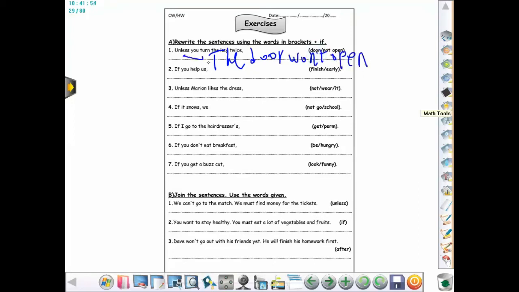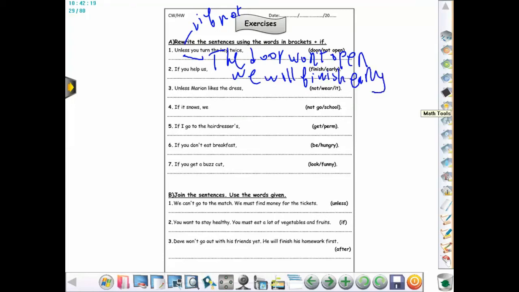So here, unless equals if what? If not. As if I'm saying, if you don't turn the key twice, the door will not open, okay? If you help us, finish early. So if you help us, we will finish early.